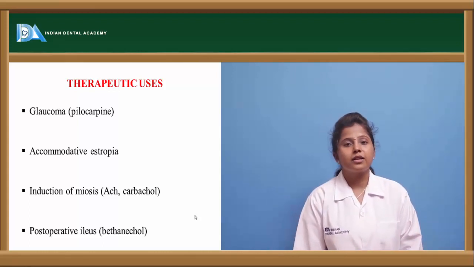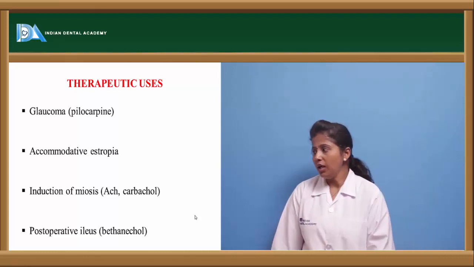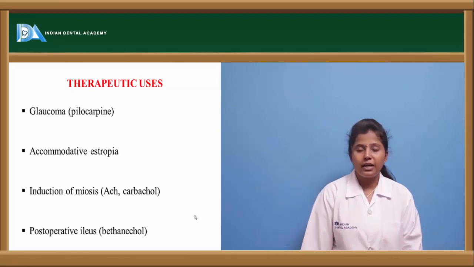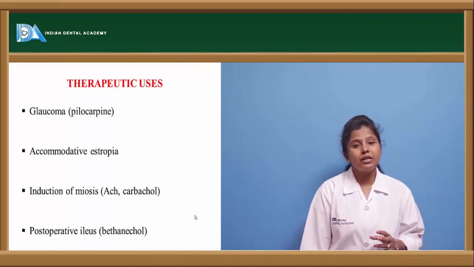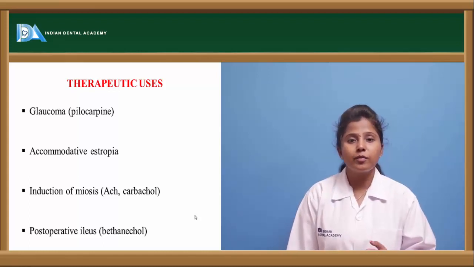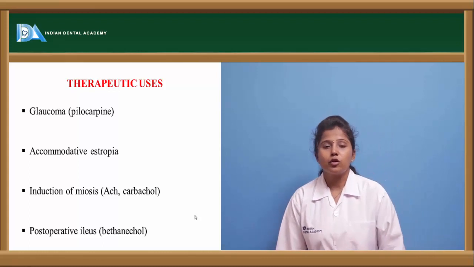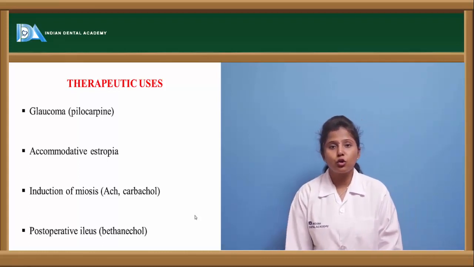Miosis is again a condition where there will be blurred vision, and that is observed through acetylcholine and carbachol. There will be post-operative ileus, for which the drug bethanechol is used. Even after the surgical removal of ileus, in these conditions bethanechol is used to produce a cholinergic effect.